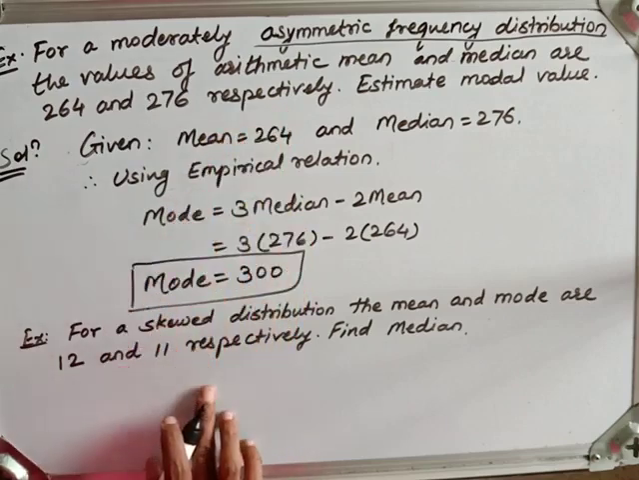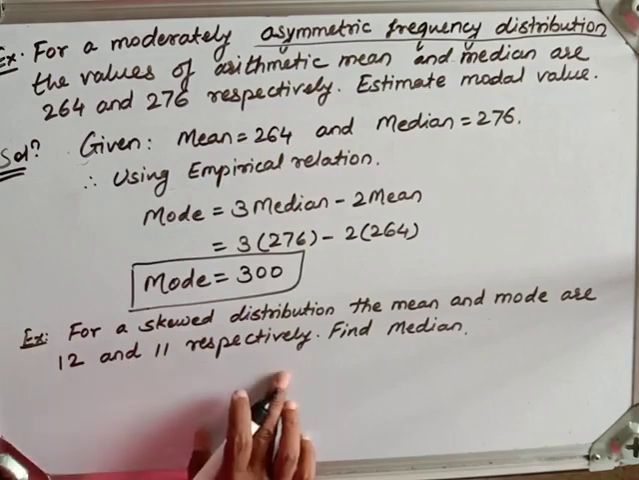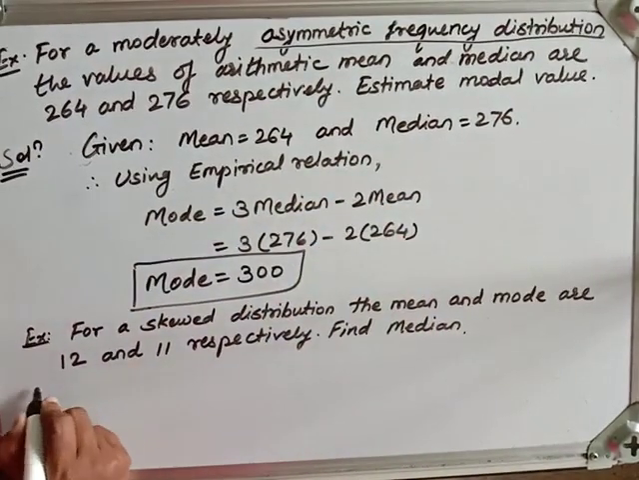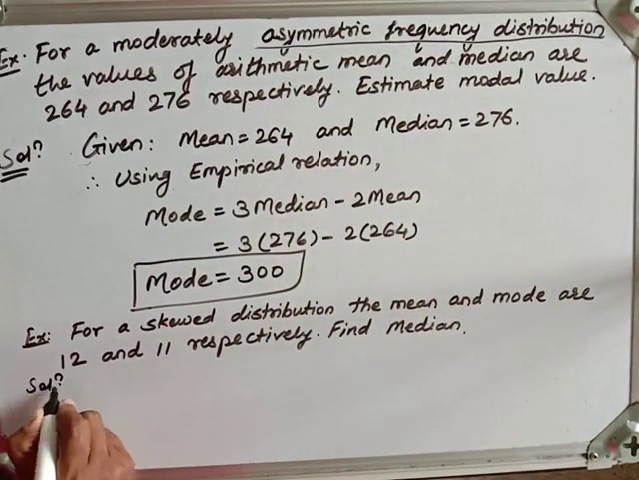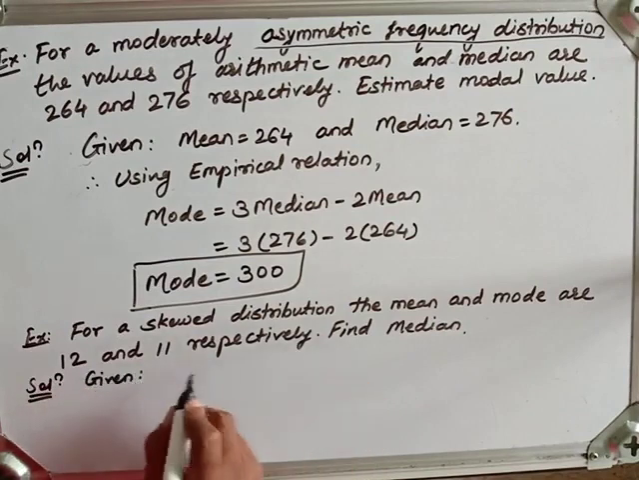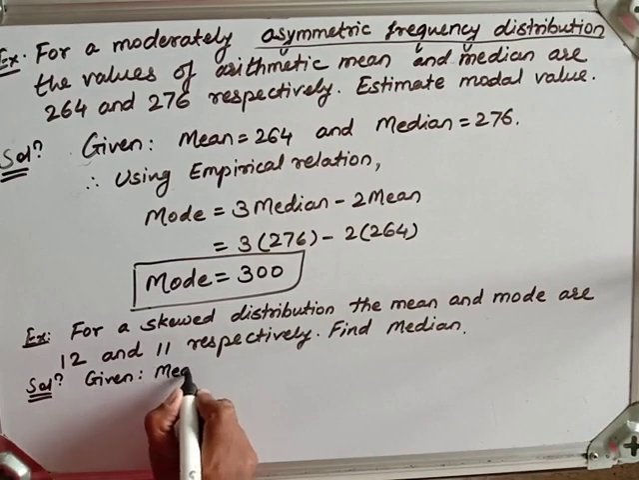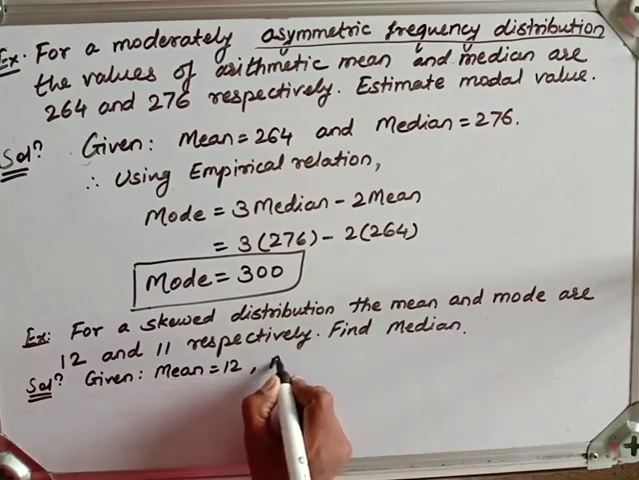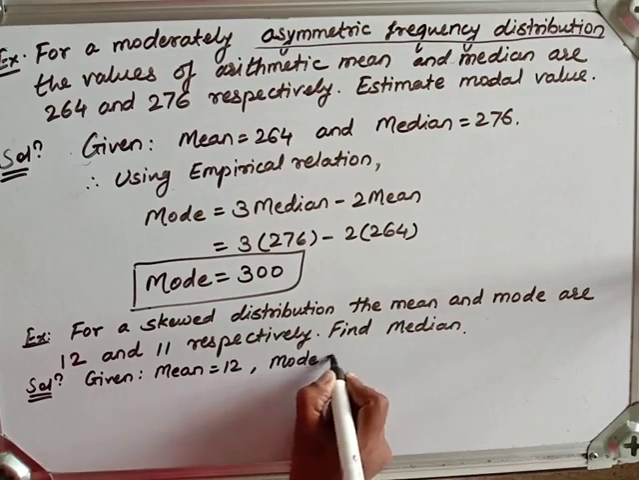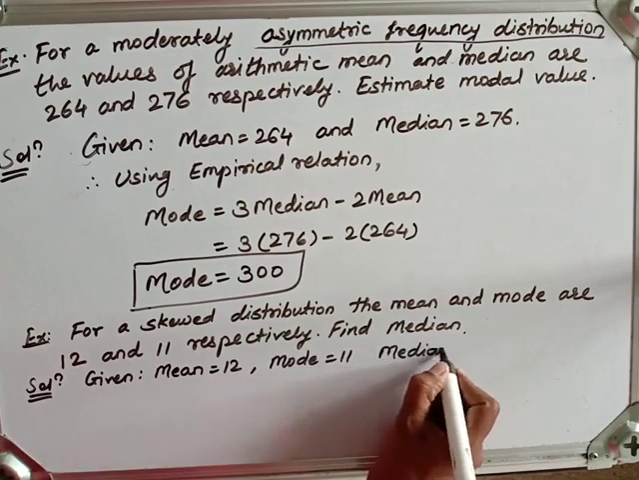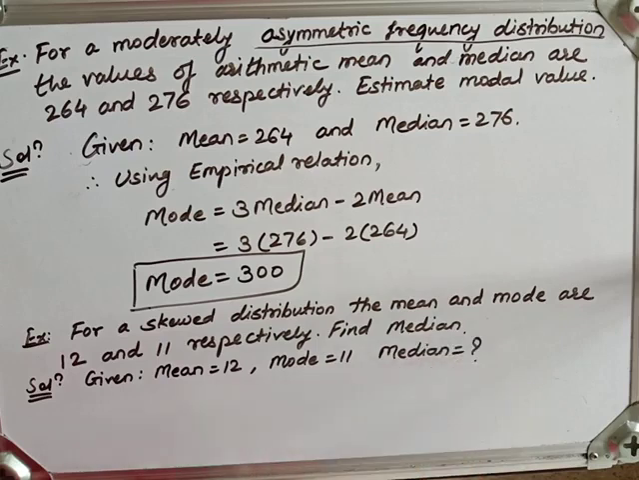So if the distribution is skewed, then this relation also exists, the empirical relation. Therefore, now the answer to this can be written. First, what is given to us, we should write. The mean is given and the mode is given. Mean is 12 and mode is 11. Now what we have to determine? We have to determine the median.